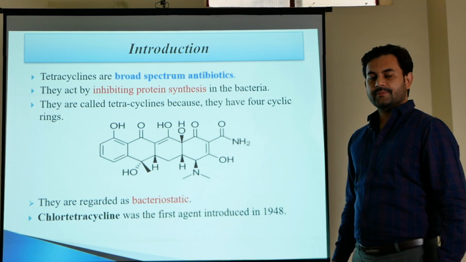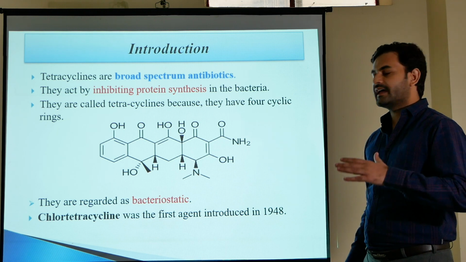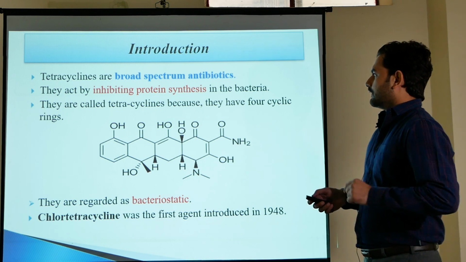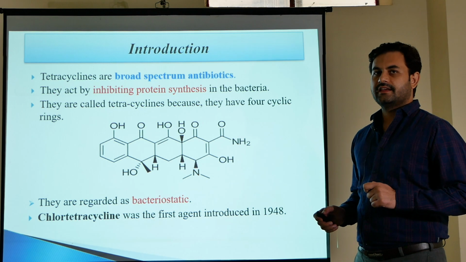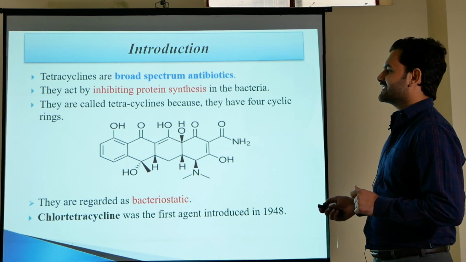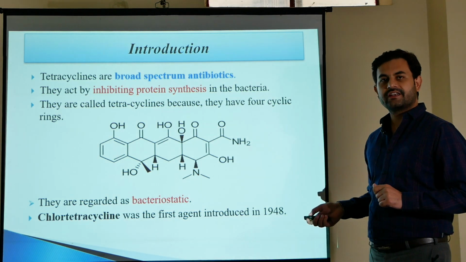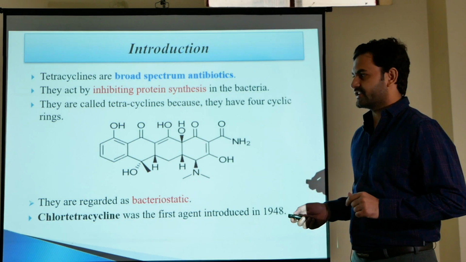Tetracyclines are broad spectrum antibiotics. They are called tetracyclines because they have 4 cyclic rings. They act by inhibition of protein synthesis in the bacteria. The first agent which was introduced in 1948 was chlortetracycline, and they are bacteriostatic in nature.